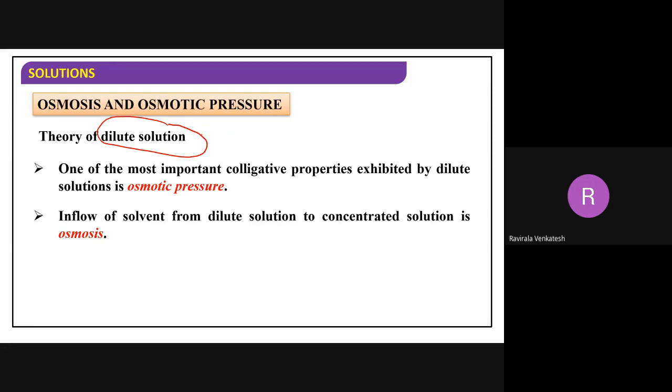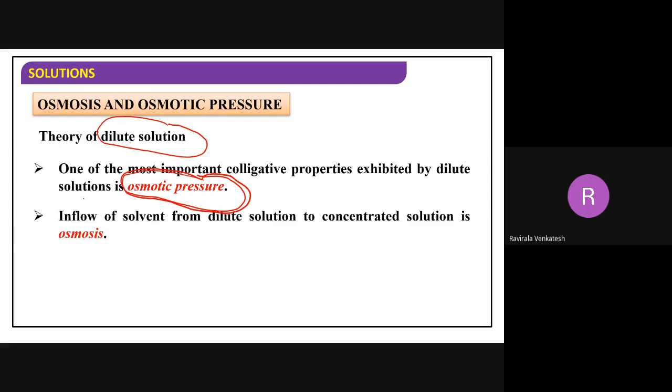That means if you have a huge amount of solvent, then only the colligative properties will work. The most important colligative property is osmotic pressure. Osmotic pressure is a very, very important one. Many biological activities are working with it.